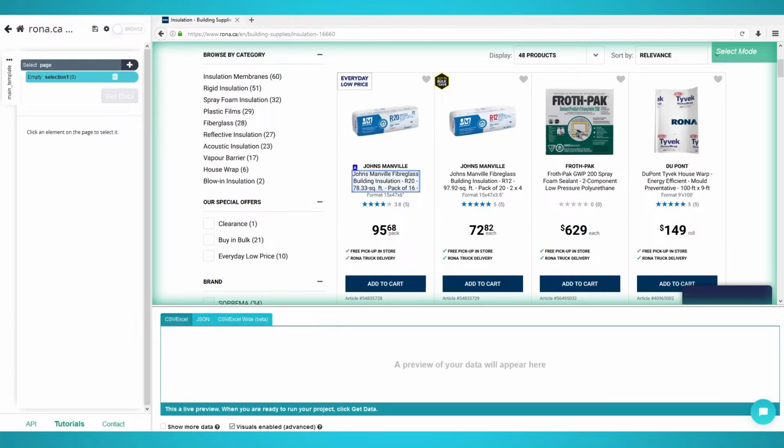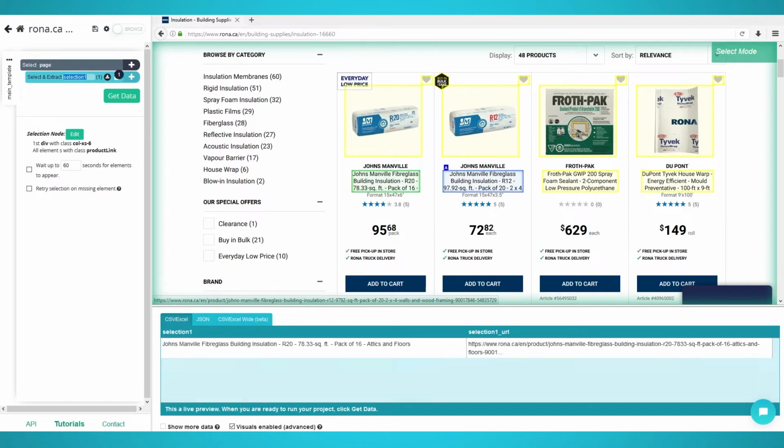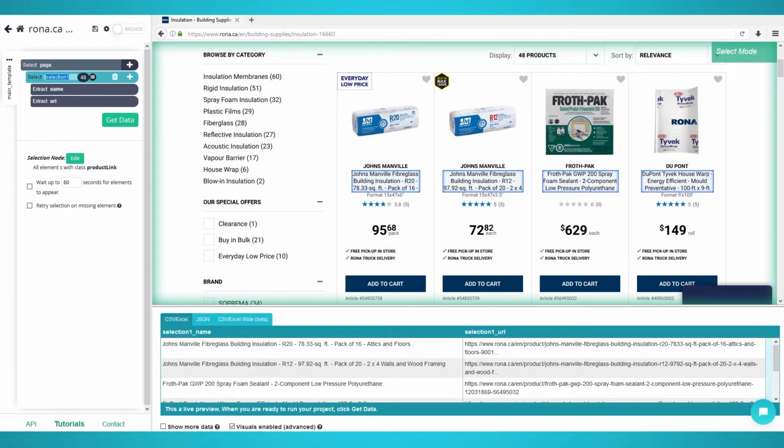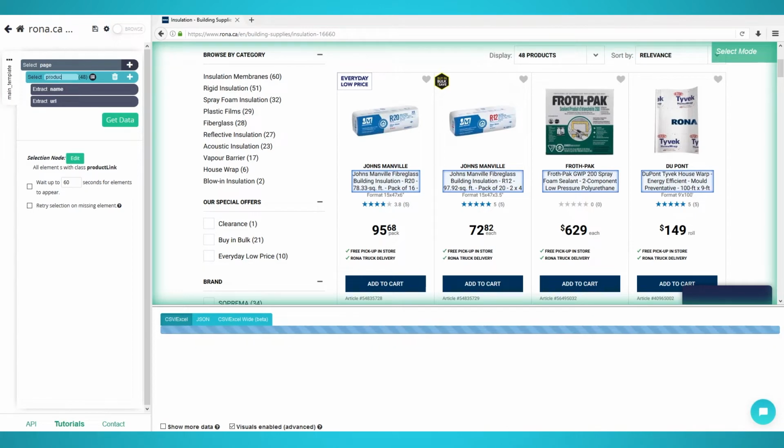Select the first product by clicking its name. The rest of the products should now turn yellow. Click the next product name and all the products should now be selected. Rename the selection on the left to product.